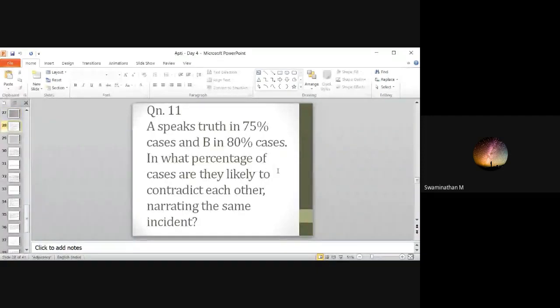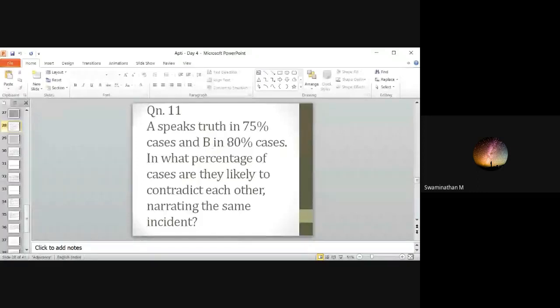Okay. A speaks truth in 75% cases, B in 80% cases. So, in what percentage of cases are they likely to contradict each other? So, if A is speaking truth, B is lying, or B is speaking truth, A is lying. So, A B bar or A bar B. So, find P of A is 75%, P of B is 80%.